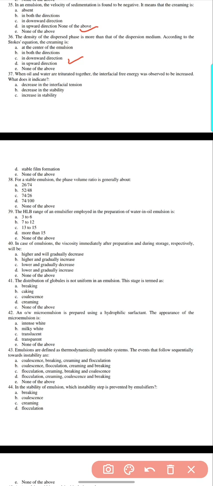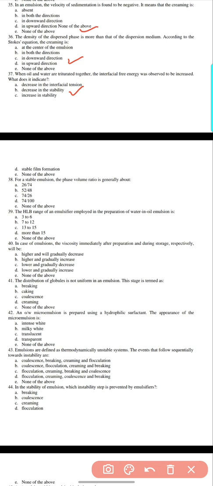37. When oil and water are triturated together, the interfacial free energy is observed to be increased. What does it indicate? Decrease the interfacial tension, decrease the stability, increase the stability, or a stable film coated. Here 37, option B, decrease the stability.